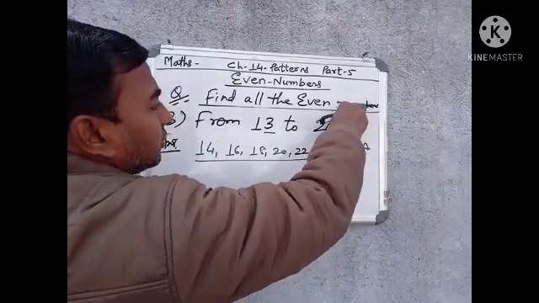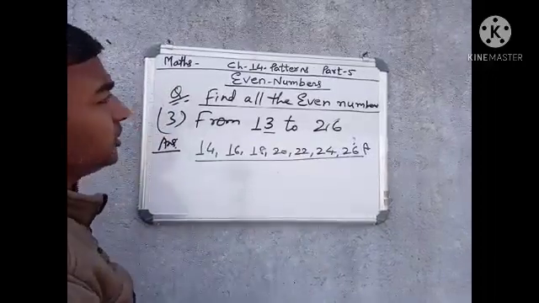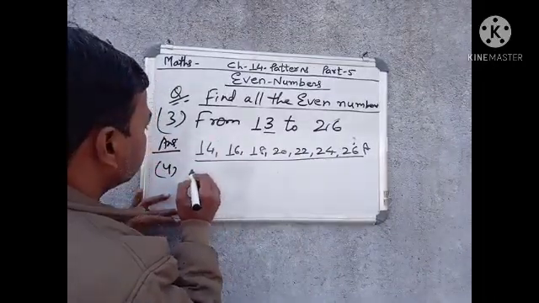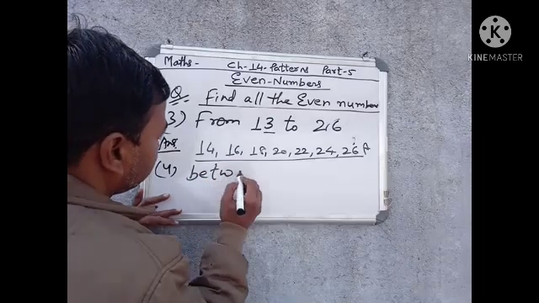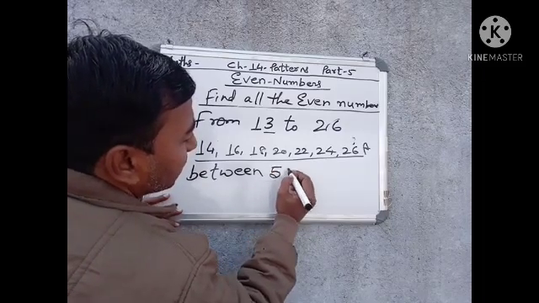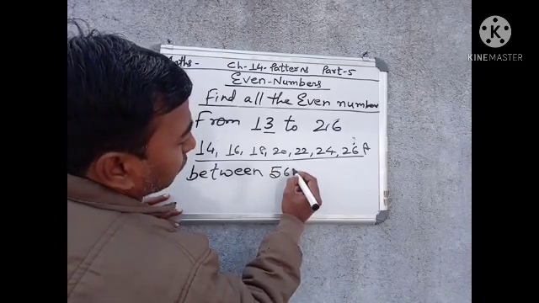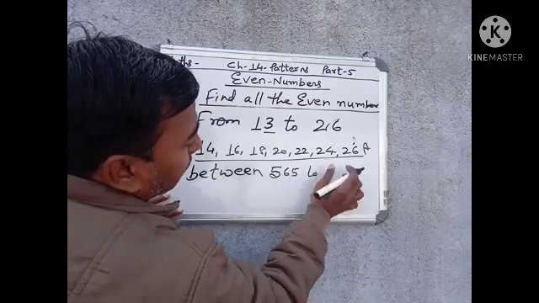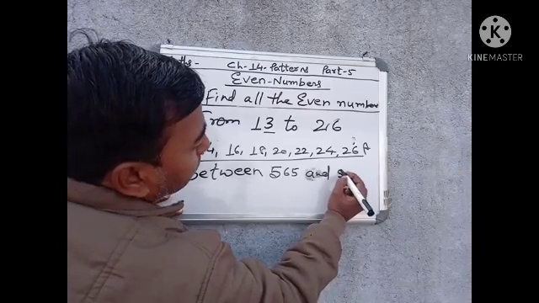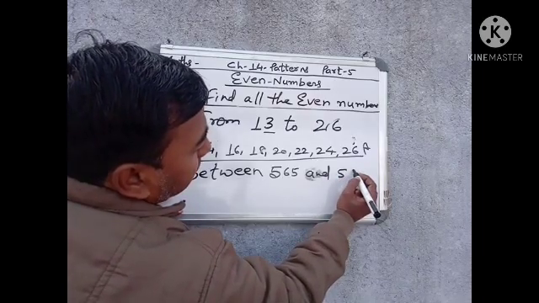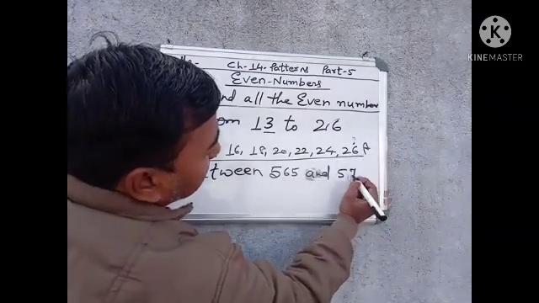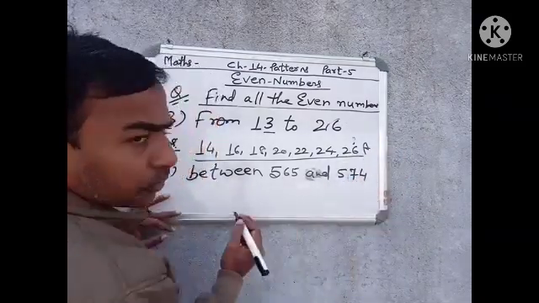Now come to one more question. Question number 4 is between 565 and 574.